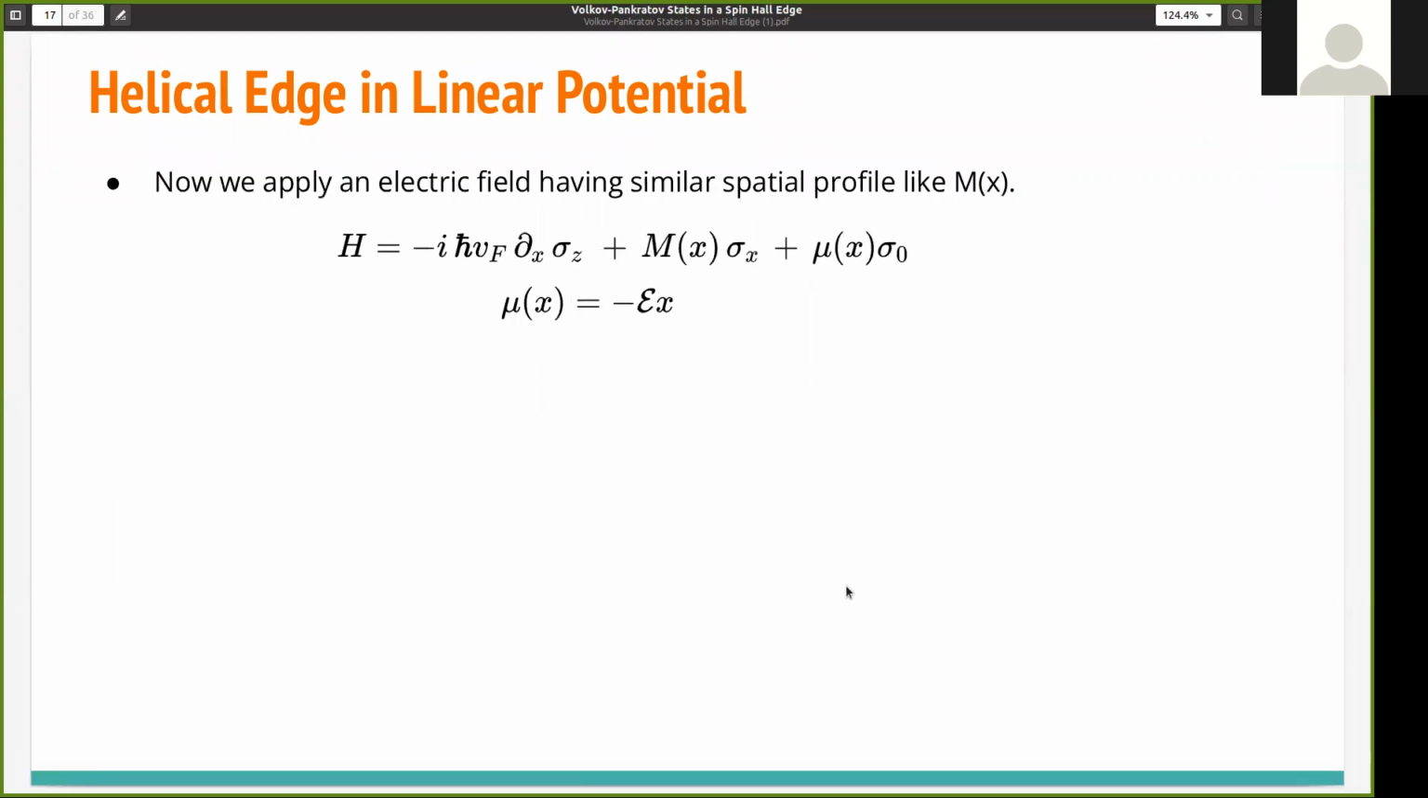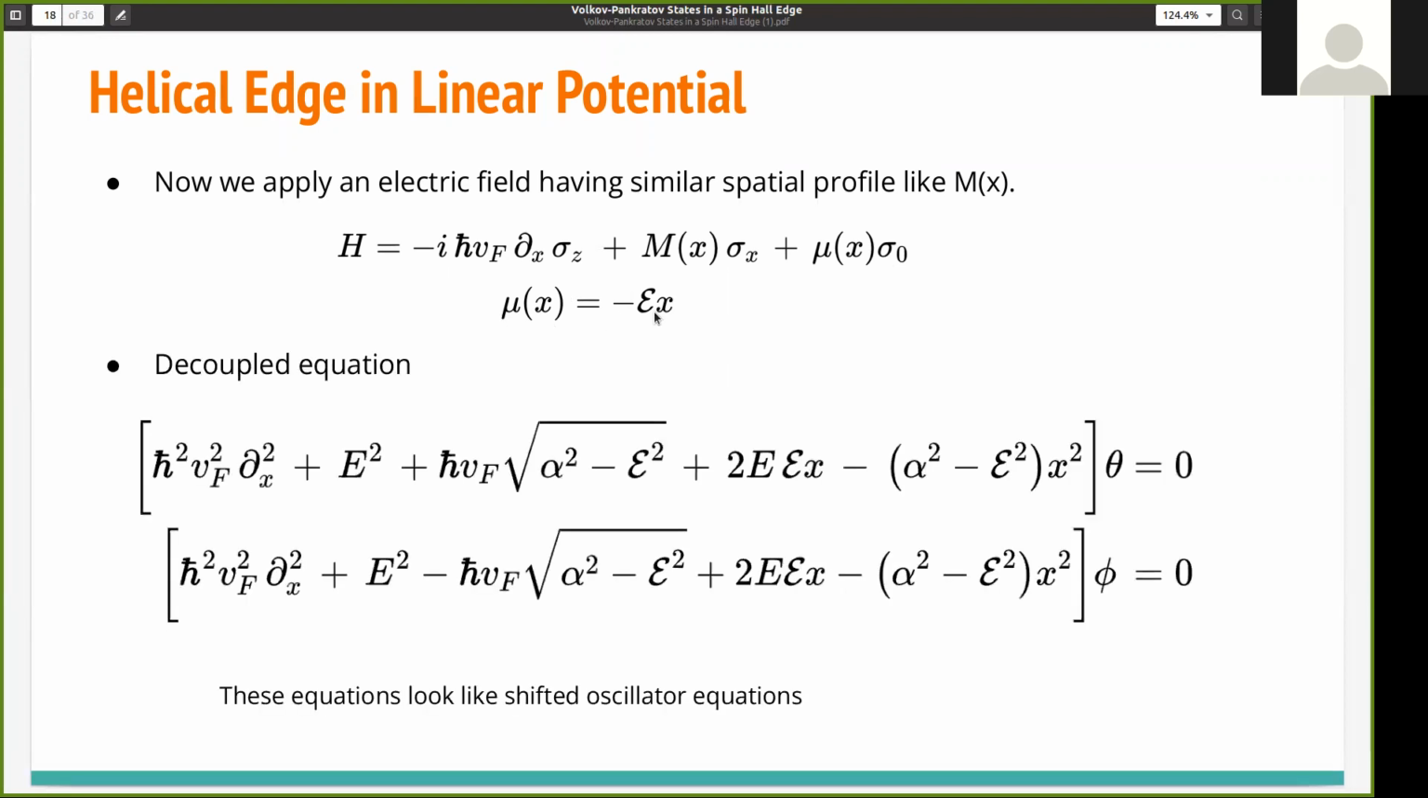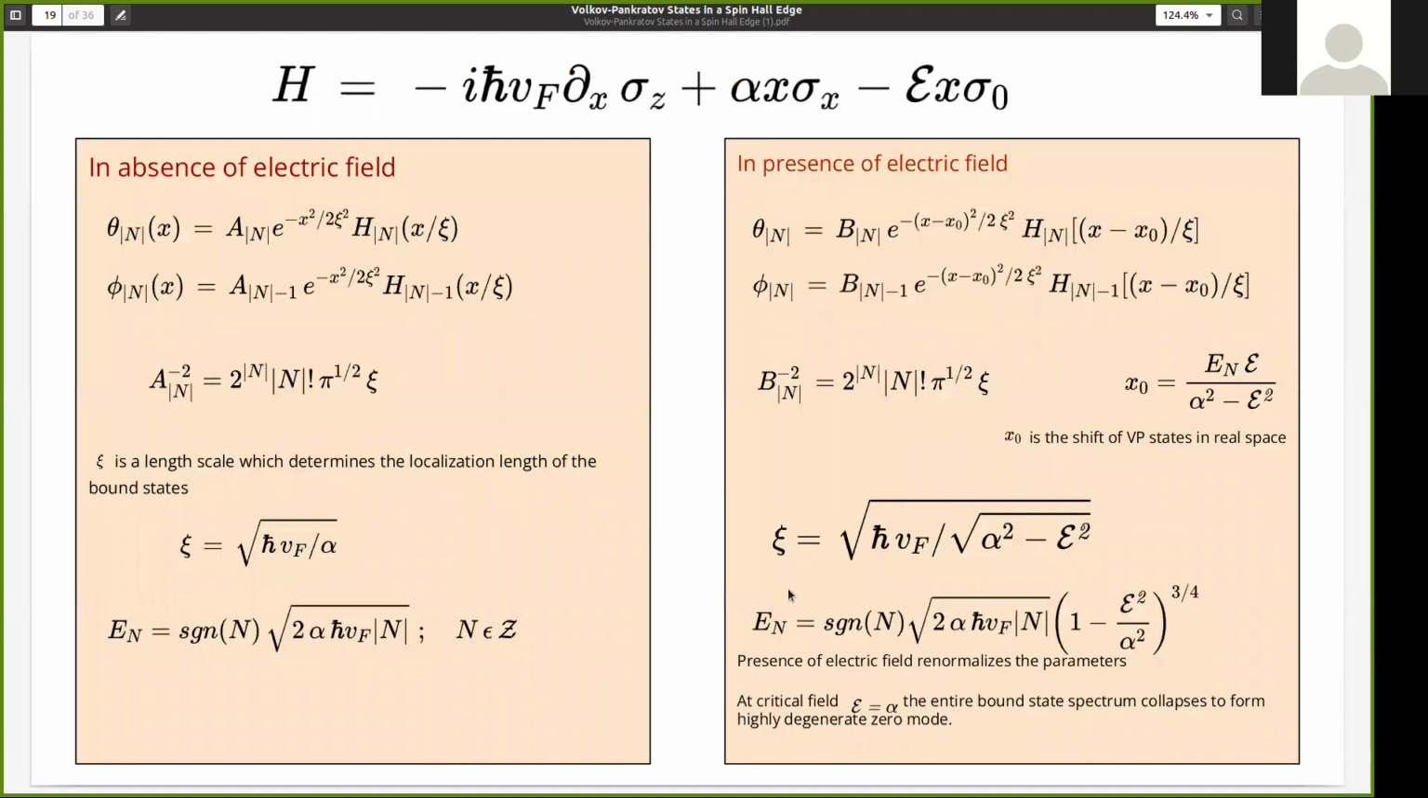So now we have applied an electric field having a similar spatial profile like alpha x. So here epsilon x is basically the electric field. So it has the same spatial texture, linearly varying in space. You can see this minus epsilon x. So if we decouple the equation for theta and phi, we obtain these two decoupled equations, and you can see that the existence of this cross term, or term in x, is the proof that this is basically a shifted oscillator equation. Now this is the mother Hamiltonian. Now I will compare the results in the absence of electric field and in the presence of electric field.